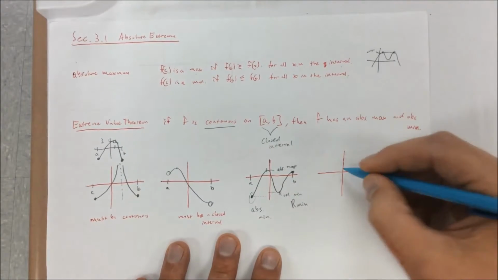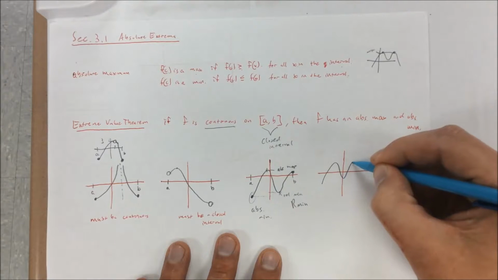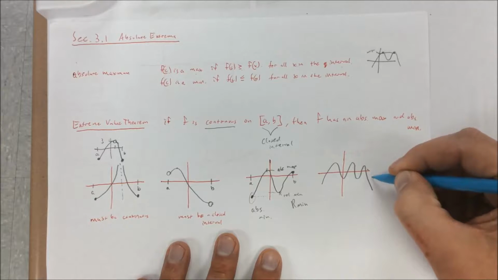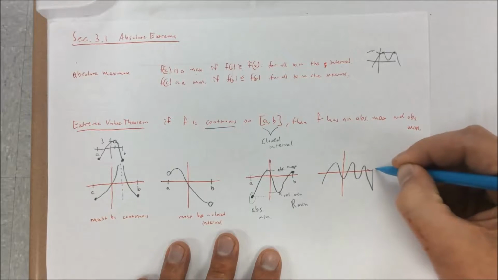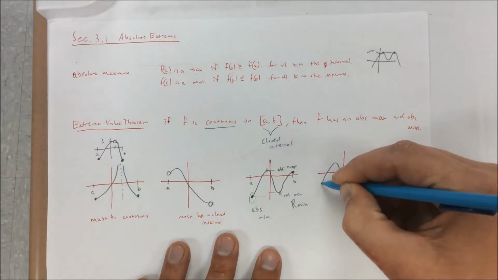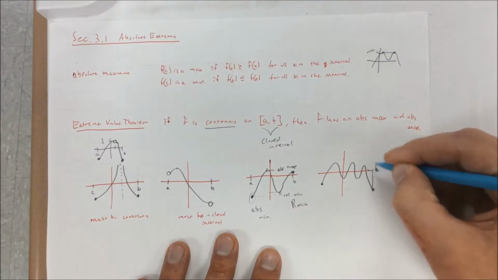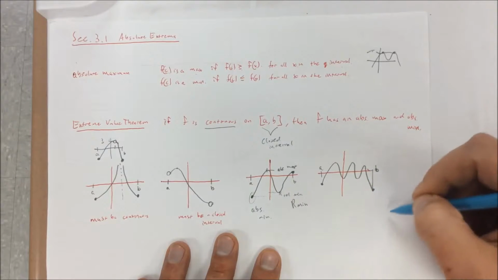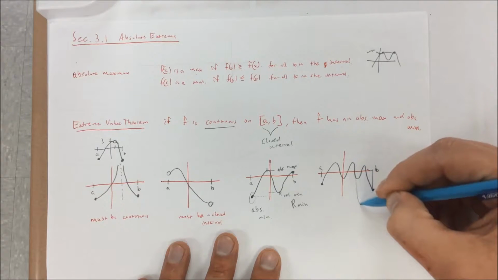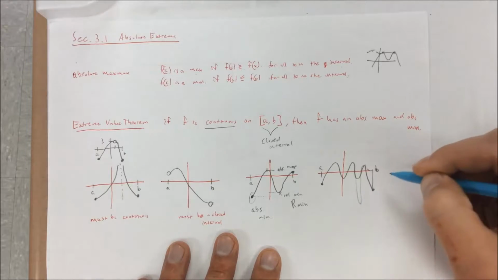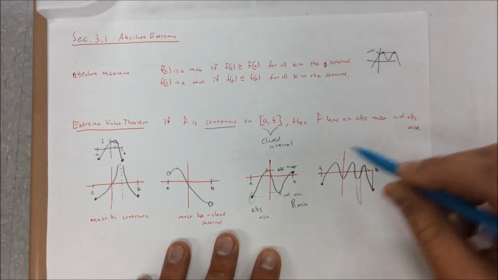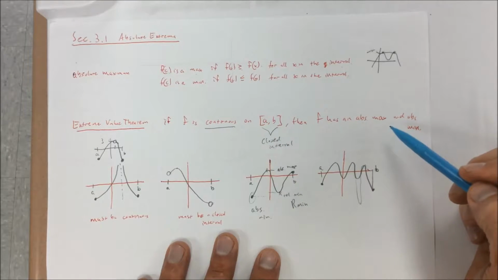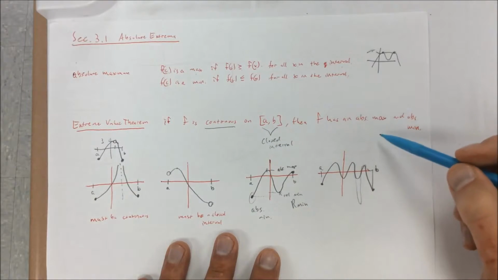And as I said before, it may happen twice. So if I've got a closed interval here, here's A, and I'll call this B. It may happen more than once, and there's a minimum right there. Or it could come all the way down to here and come up. That would be the minimum then. So the big things to take away here: it's got to be a closed interval and the function has to be continuous. That's how we know there's an absolute maximum or minimum.